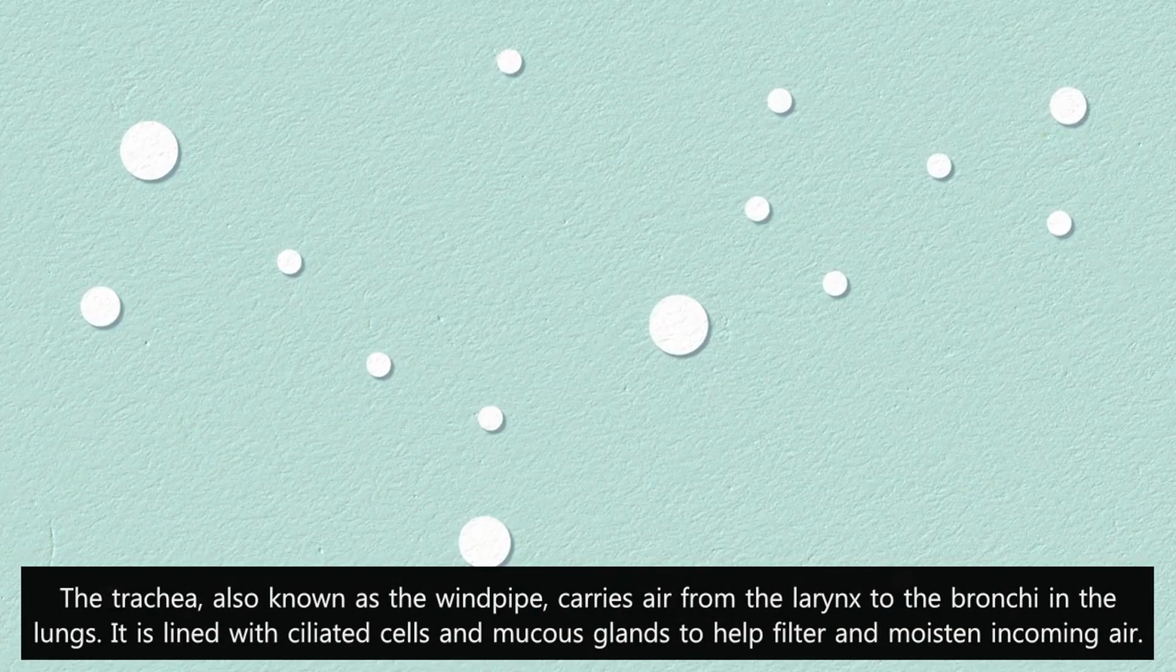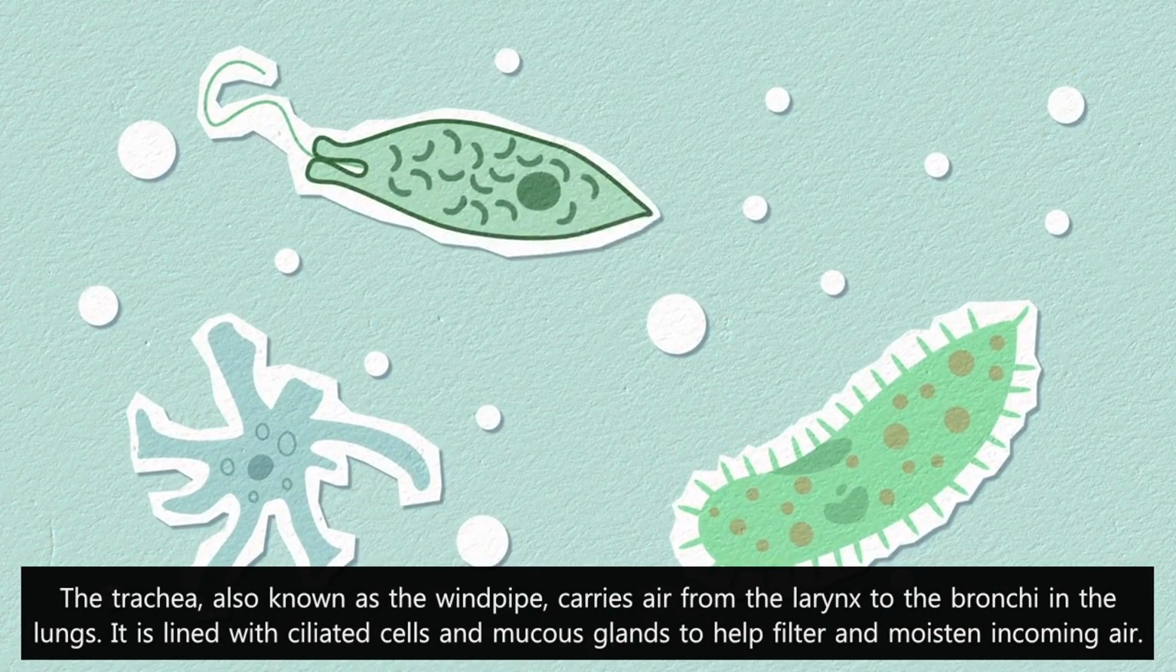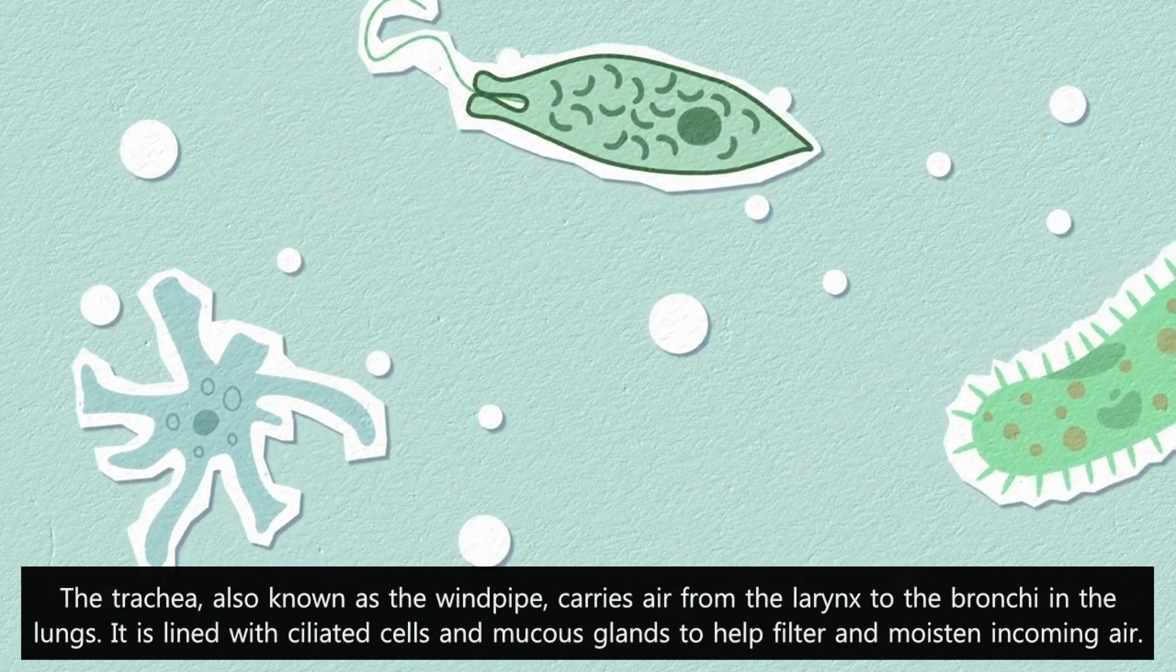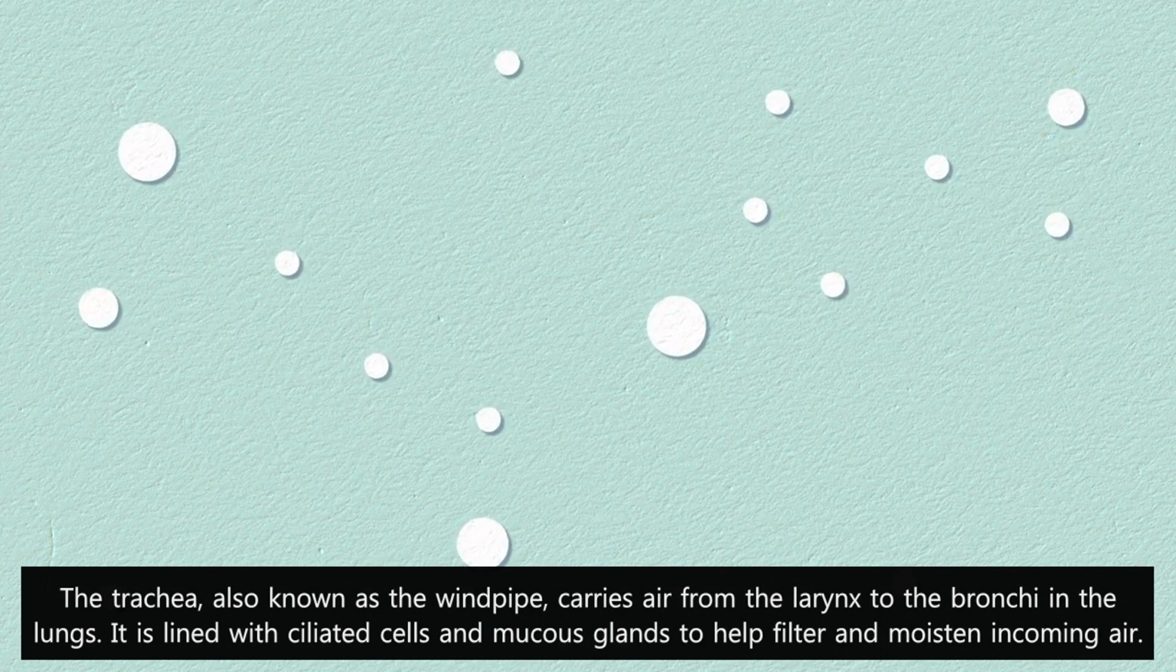33. What is the function of the trachea in the respiratory system? The trachea, also known as the windpipe, carries air from the larynx to the bronchi in the lungs. It is lined with ciliated cells and mucus glands to help filter and moisten incoming air.